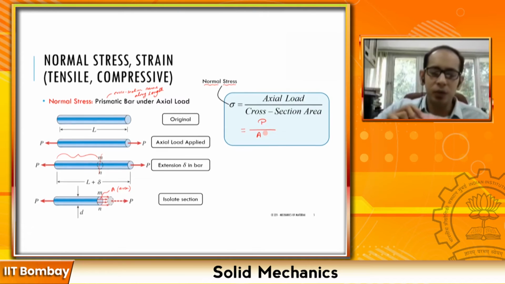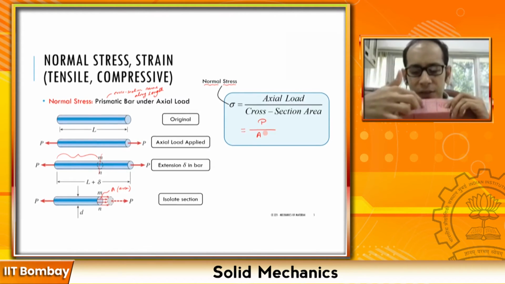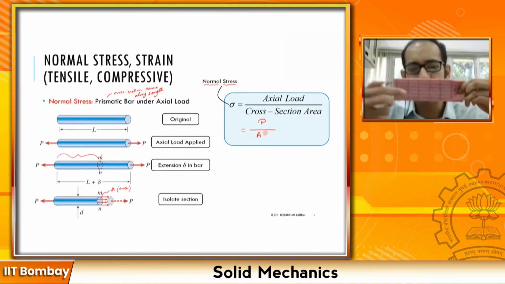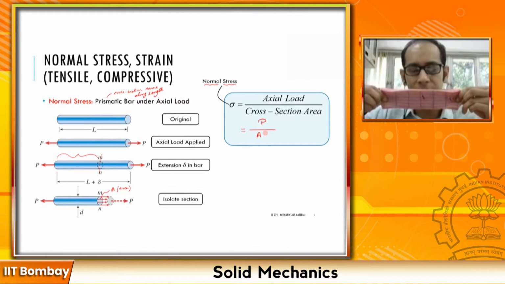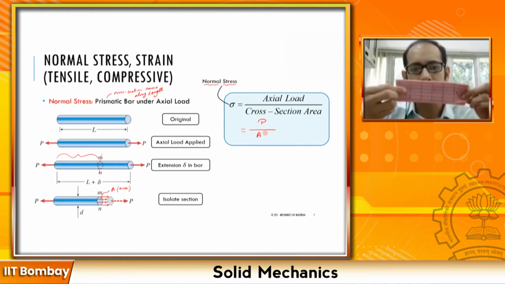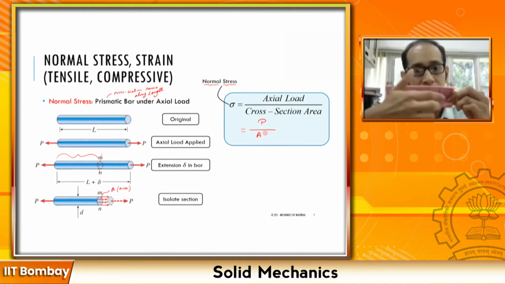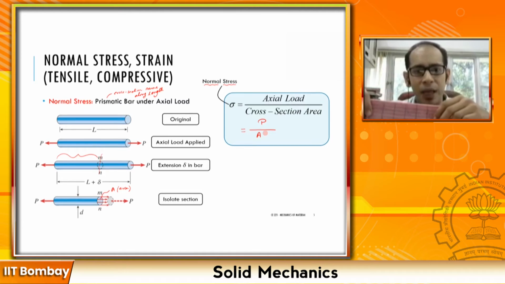Now if you again take a look at this one, I want you to observe very closely: if I'm taking this and pulling it, look at the vertical lines at the ends and the vertical lines at the center. The vertical lines at the ends have a kind of curvature, whereas the lines at the center stay more or less straight, right? So what it essentially means is that when I'm applying these point loads at the ends, I'm having some concentration of stresses over here, and as I move farther away from the point of application of the load, near the center, the stresses more or less stabilize, and this formula of sigma equals P divided by A can be easily applied.